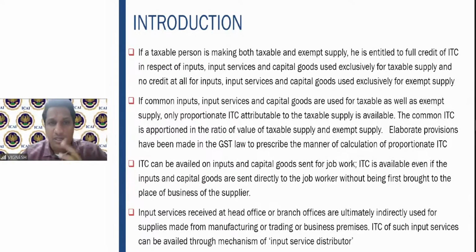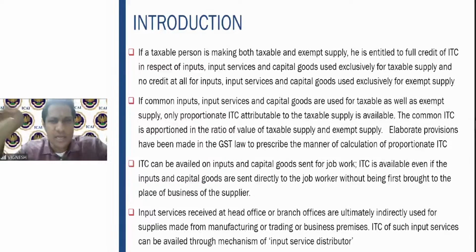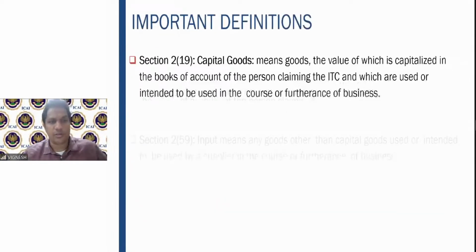So who does this division of credit? The input service distributor. We shall discuss this concept also. Input service distributor means the taxpayer himself takes another GST registration. In that GST registration, he will specify very clearly that it is an input service distributor, and whatever common input tax credit accrues to the organization, he will divide that input tax credit across all the respective branches which have the GST registration. I hope this point also is clear.